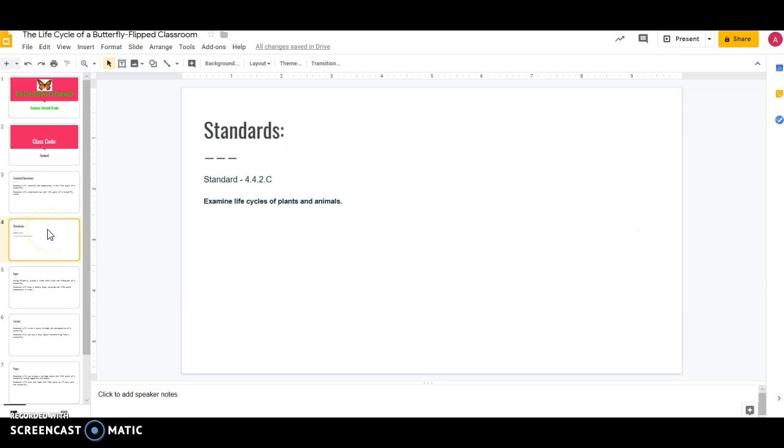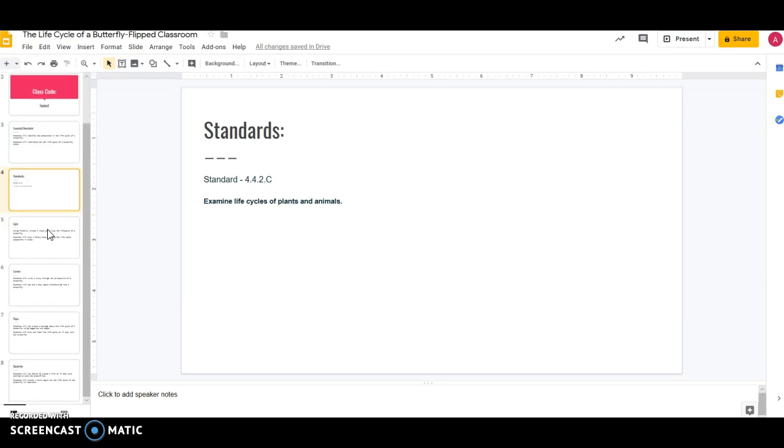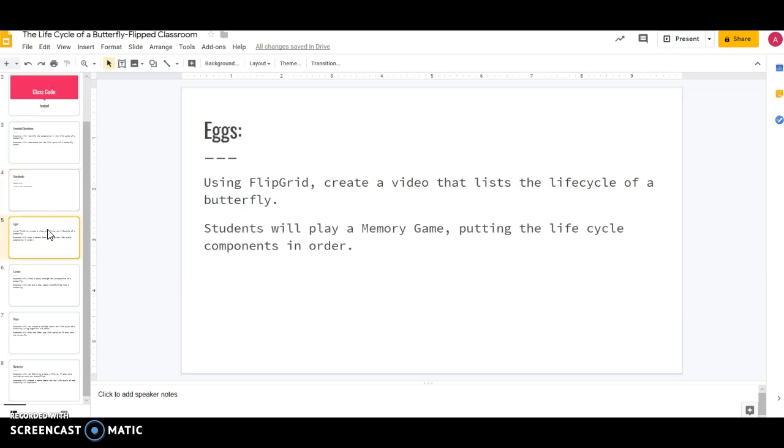Standards. Examine life cycles of plants and animals. First group, eggs. They will be using a Flipgrid to create a video that lists the life cycle of a butterfly, and they will play a memory game putting the life cycle components in order.